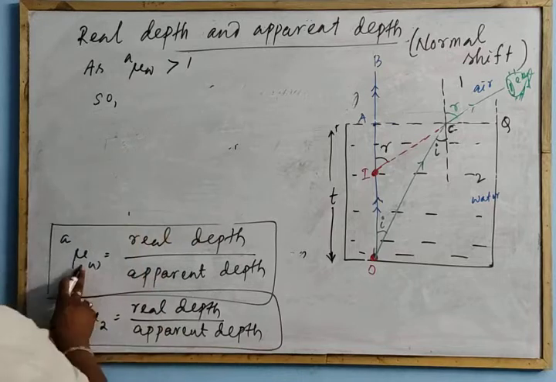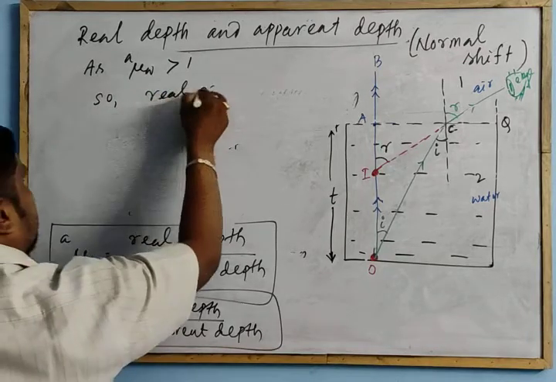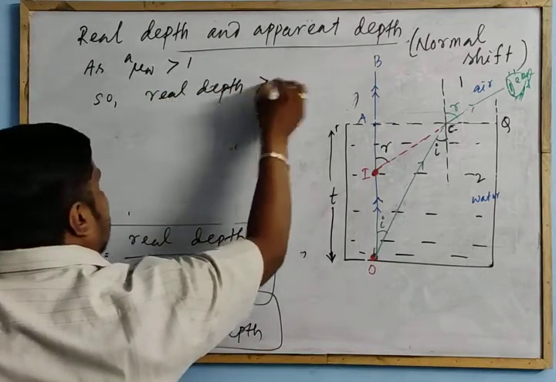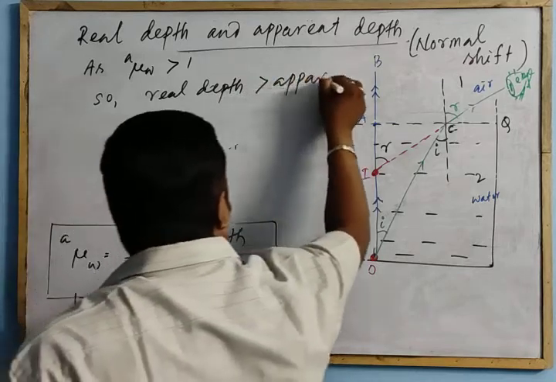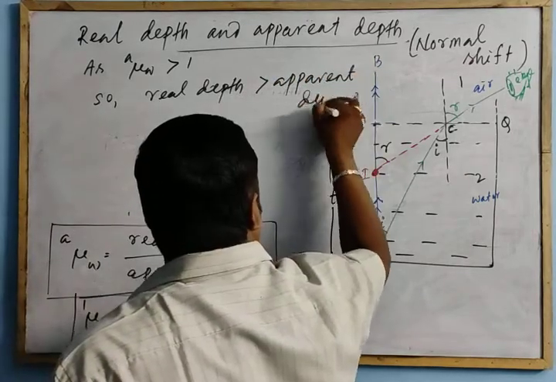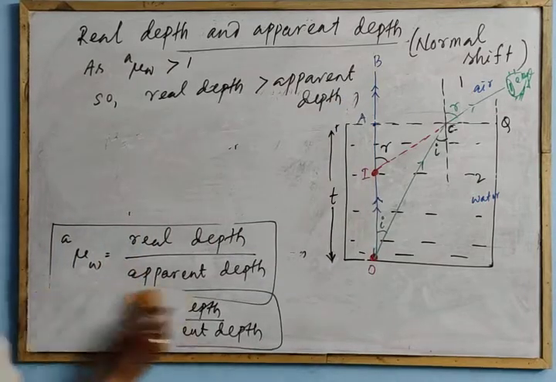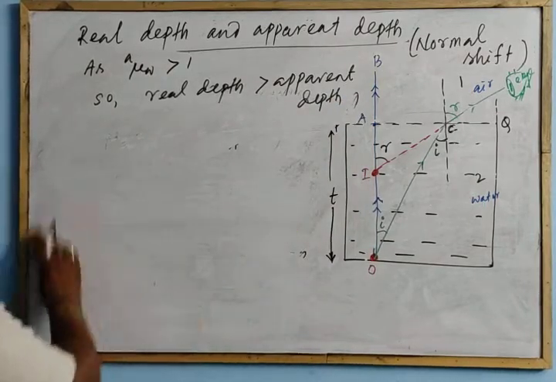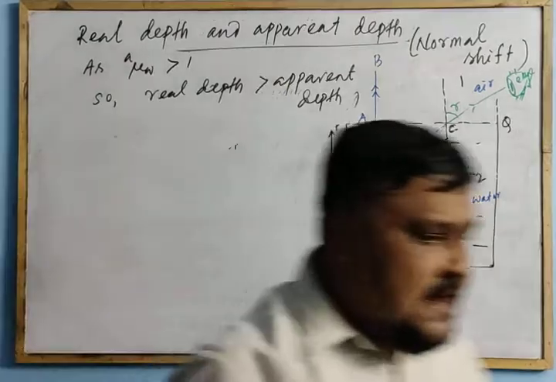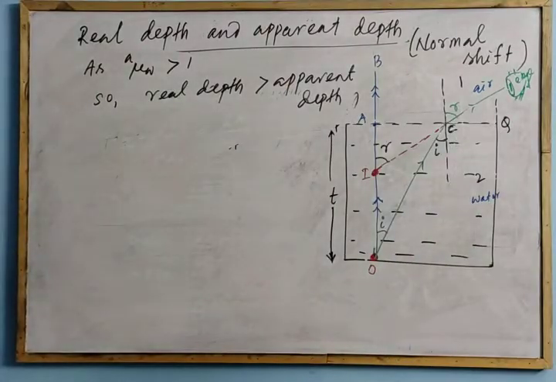So if this is greater than 1, real depth is greater than apparent depth. That is the conclusion. So the object appears to be raised up. Clear? The object appears to be raised up.